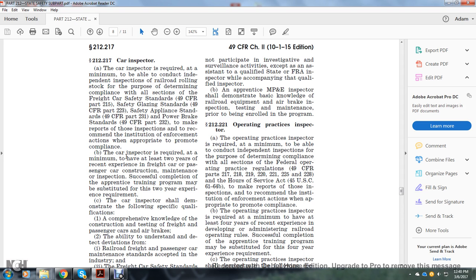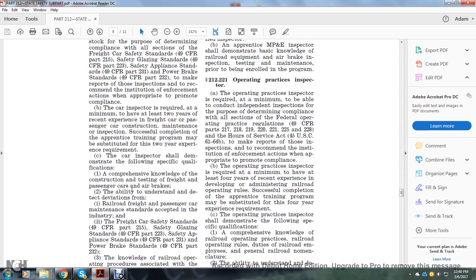The Car Inspector is required, at a minimum, to have at least 2 years of recent experience in freight car or passenger car construction, maintenance, or inspection. Successful completion of an apprenticeship training program may be substituted for the 2-year experience requirement.